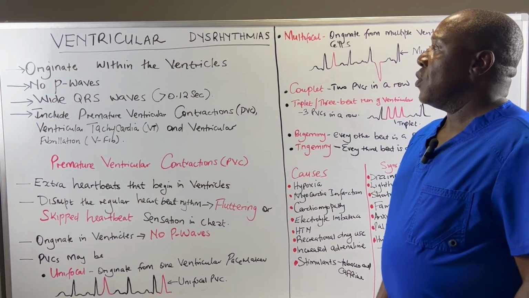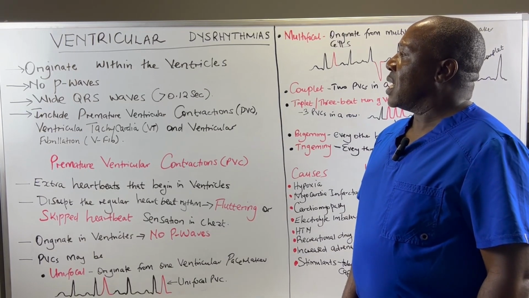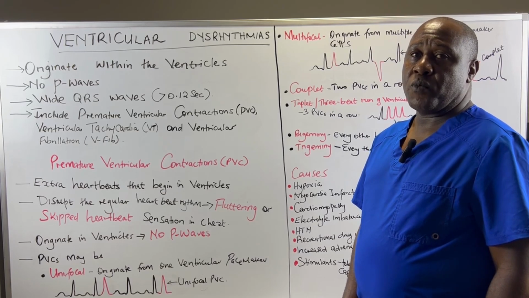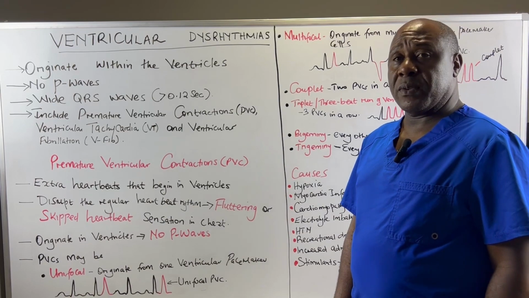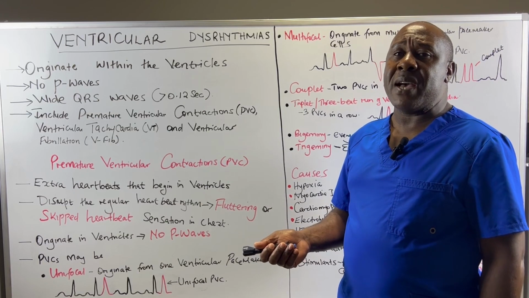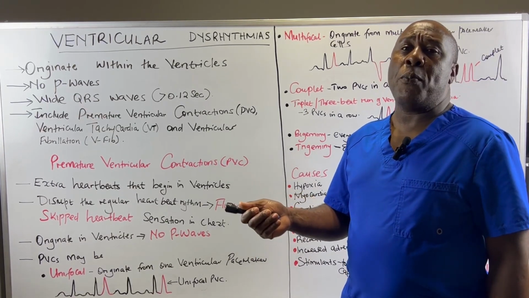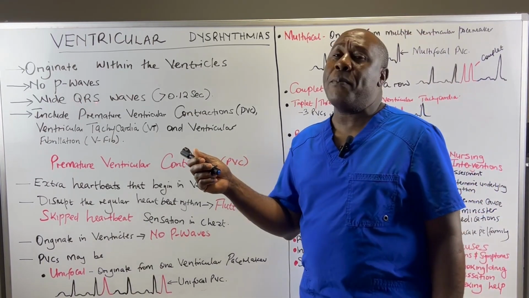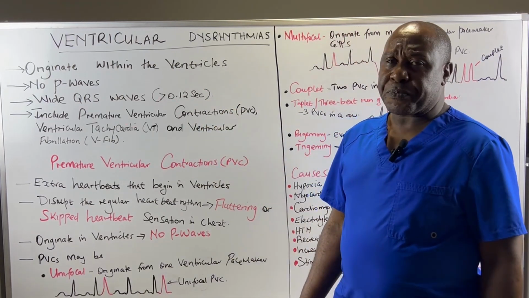In today's video, we are going to look at ventricular dysrhythmias. Now, ventricular dysrhythmias are those ones that originate in the ventricles. And because they originate in the ventricles, they do not have P waves. The QRS complexes of these ventricular dysrhythmias are very wide. We expect a QRS to be up to 0.12 seconds. But those ventricular dysrhythmias have QRS complexes that are greater than 0.12 seconds.